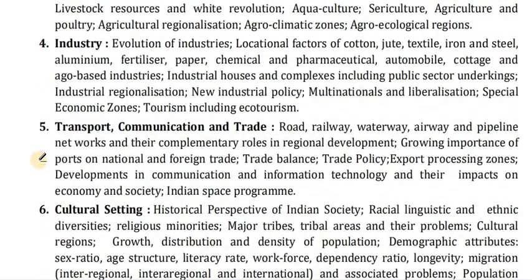Now in point number 4, industry: evolution of industries, location factors of cotton, jute, textile, iron and steel, aluminum, fertilizers, paper, chemical and pharmaceuticals, automobiles, cottage and agro-waste industries. Industrial houses and complexes including public sector undertakings, industrial regionalization, new industrial policy, multinationals and liberalization, special economic zones, tourism including ecotourism.